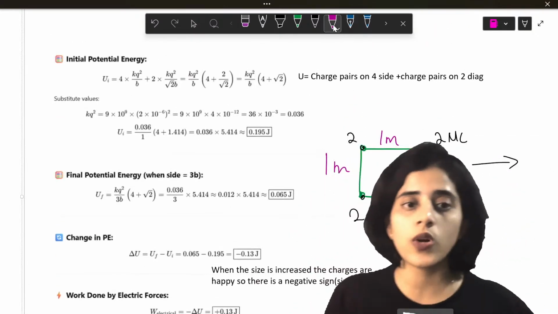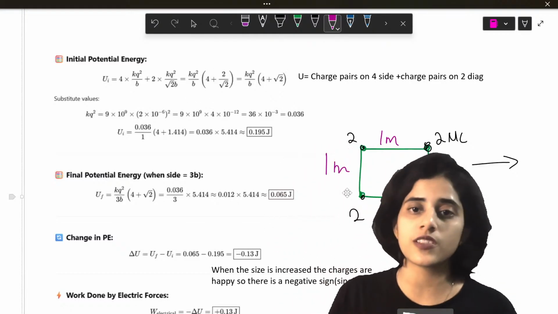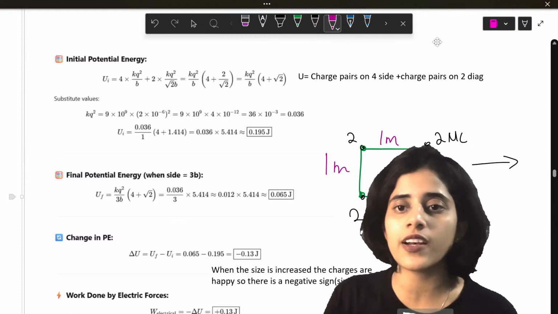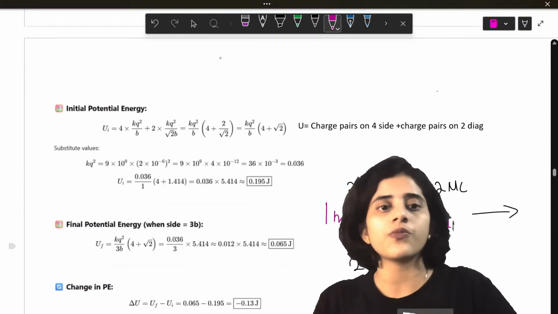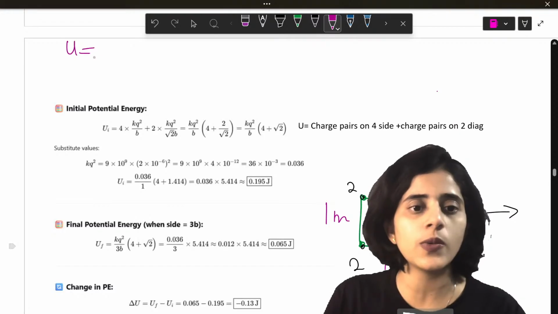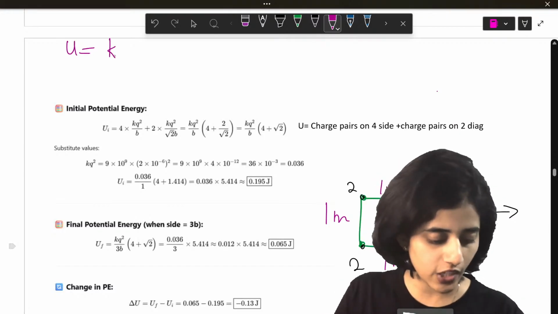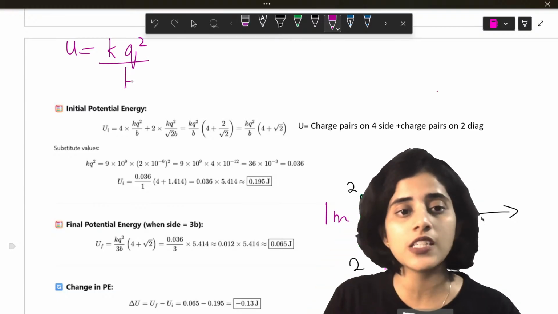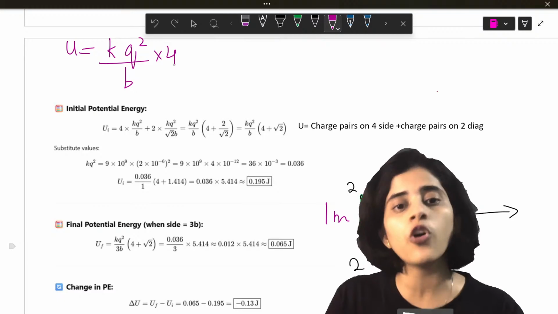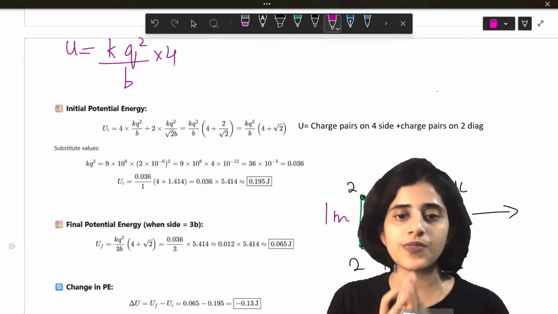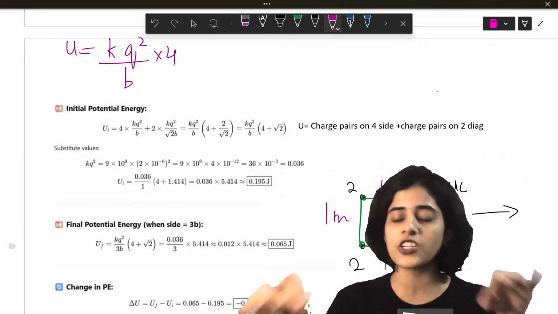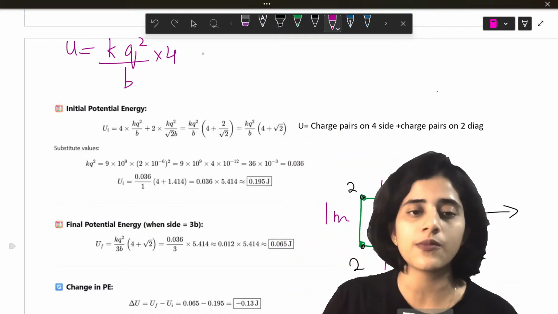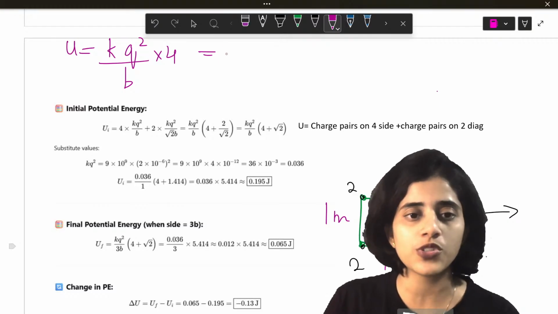Let's find out the work done between two first. There are 4 sets. Let's say we're taking Q1 and Q2. So the potential energy is going to be equal to K Q1 Q2, so K Q square divided by the distance between them, which is b. This into 4 is going to give me the total potential energy, isn't it? Because I have to find the individual potential energy between the first side, second side, third side and fourth side. So let's substitute with values.